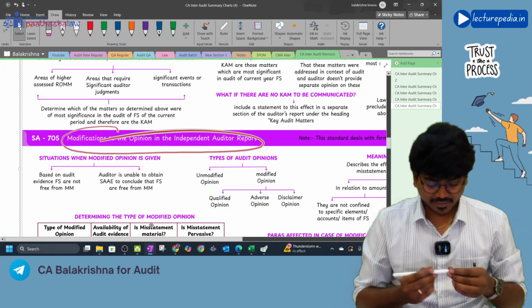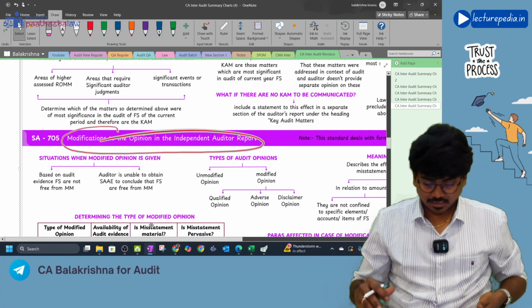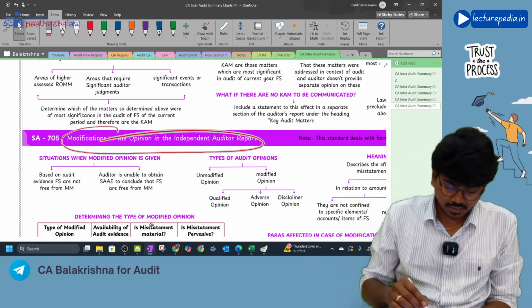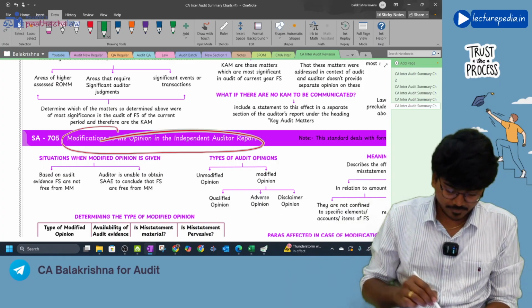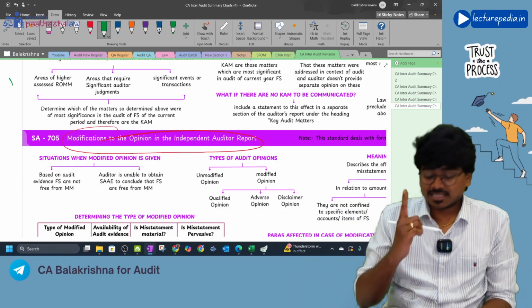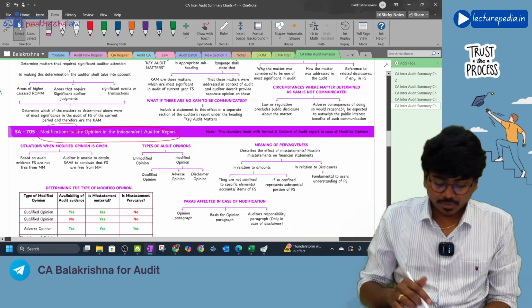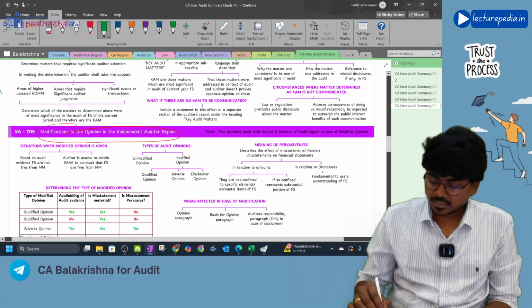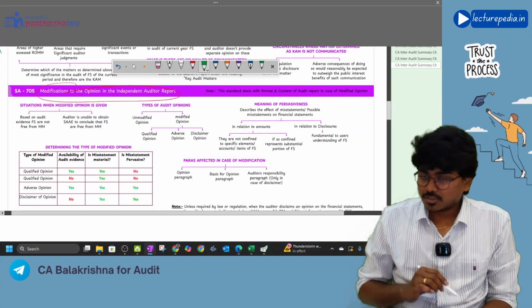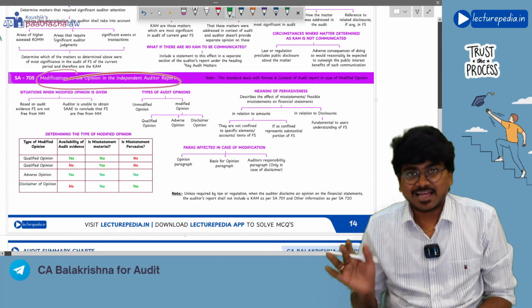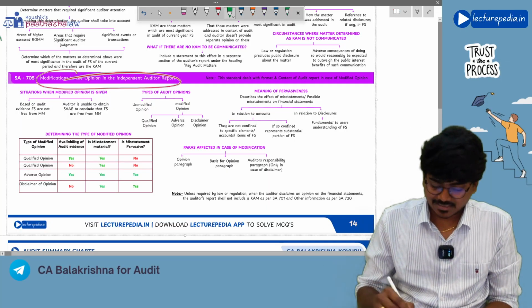Sorry for the disturbance. Actually, the green screen has fallen down, that's why I have to adjust it. The thing is, presently I'm in a hotel room, not in my regular studio. I'm traveling actually. So in the hotel room itself, I've set up a small green screen and I'm recording the classes.